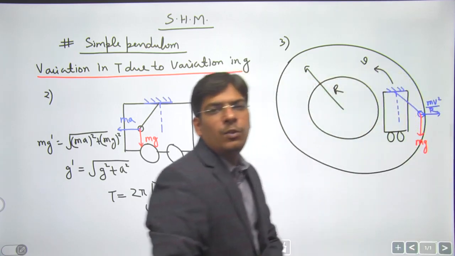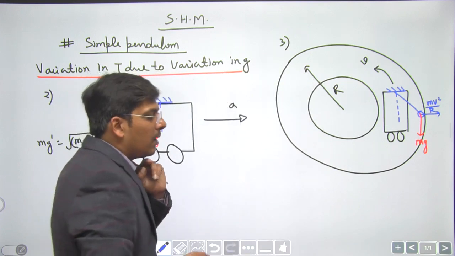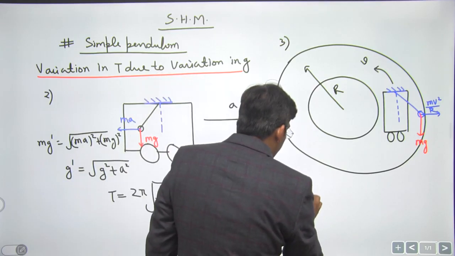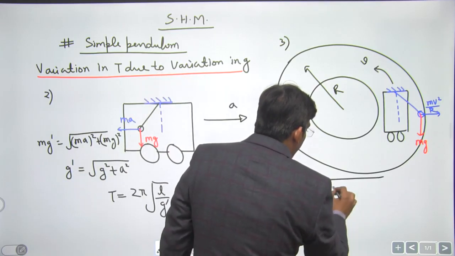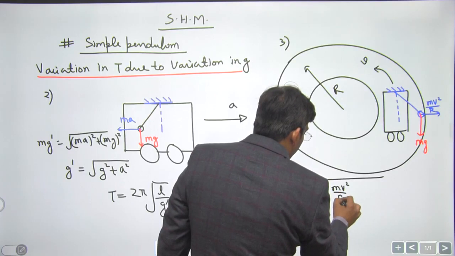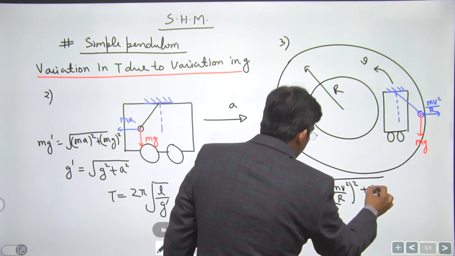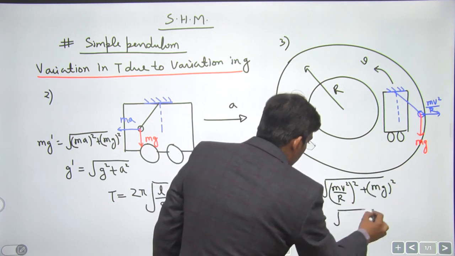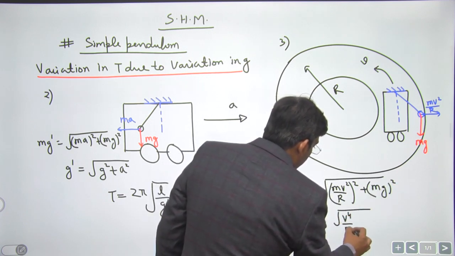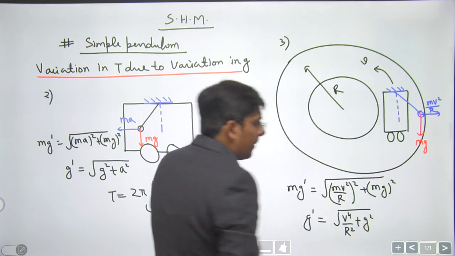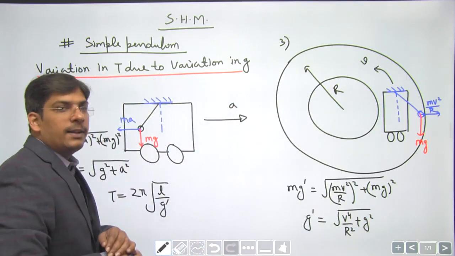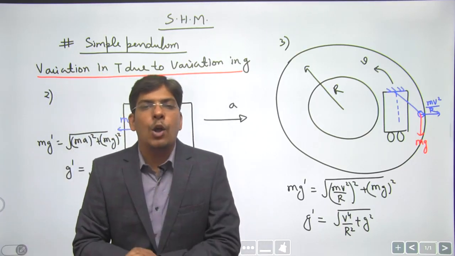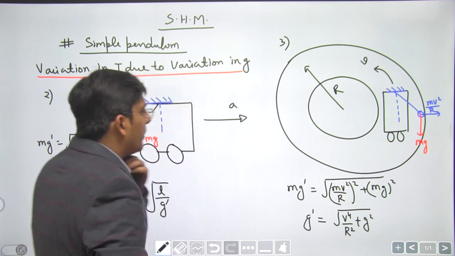The resultant of mv square by r and mg is going to give mg dash, right? So in this case, mg dash is the resultant of mv square by r and mg, that is, under root of mv square by r whole square plus mg square. So g dash is going to be under root of v to the power 4 by r square plus g square. You replace the value of g by g dash, you are going to get the time period of a pendulum attached to the ceiling of a car moving with some velocity on a circular track, right?